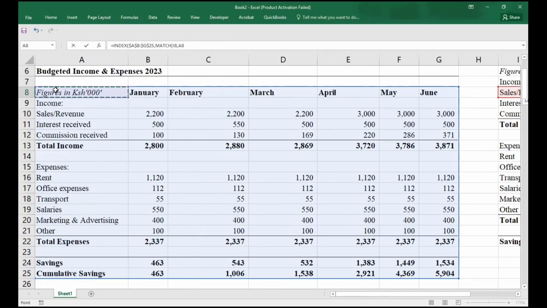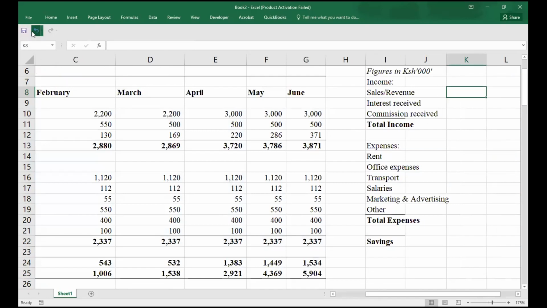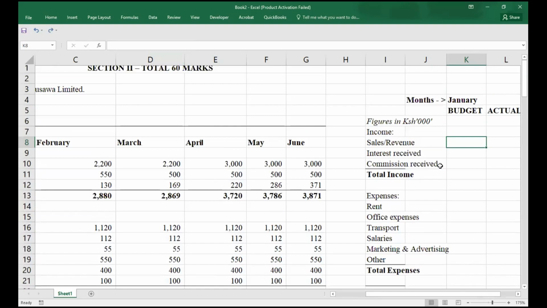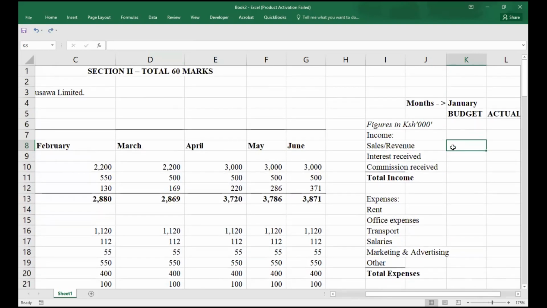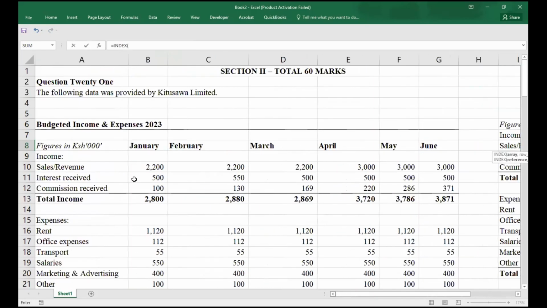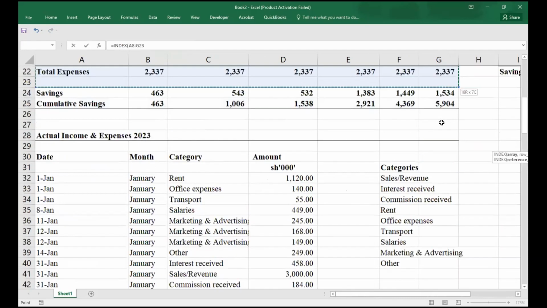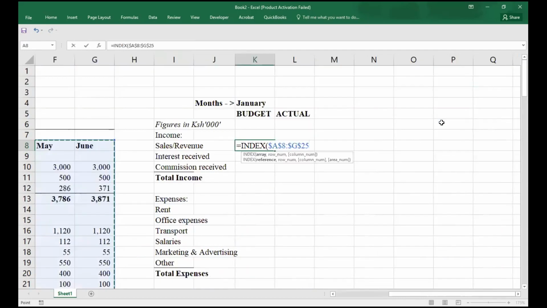Literally, this is our lookup array, right? Then I do what? Basically, not the whole of that data actually, because it is a specific item, right? So in this case, what have we done? Sorry for that, I just do it quickly. Index match. So index array basically is the whole of this set. So I just take the whole of this data set of hours. I lock it up by clicking F4. Then I do comma. Our match function here.